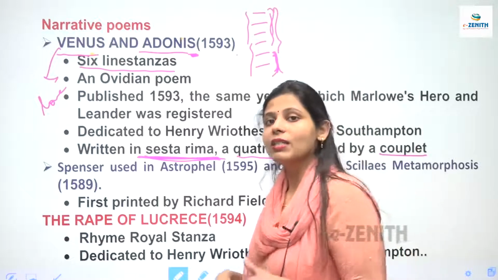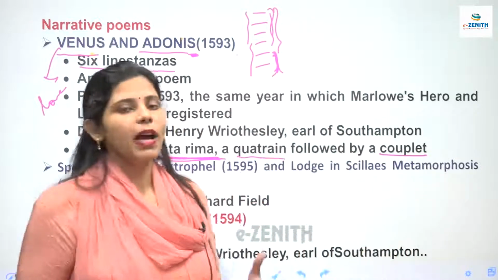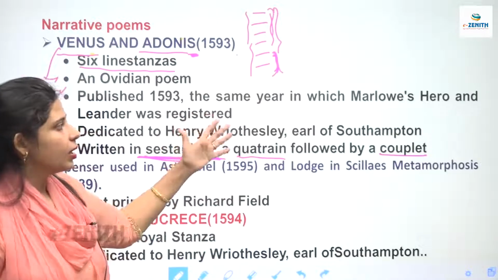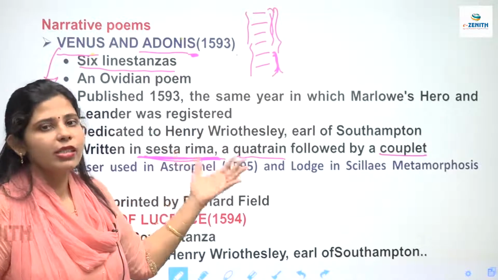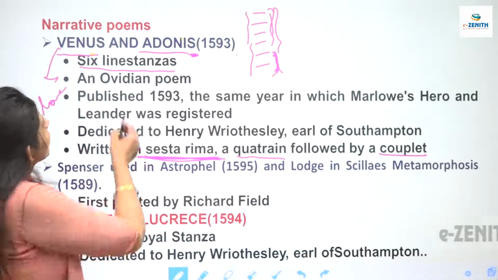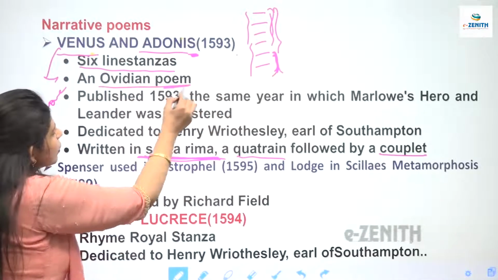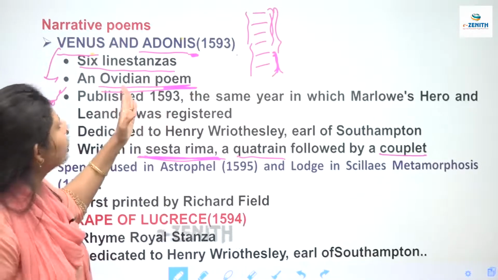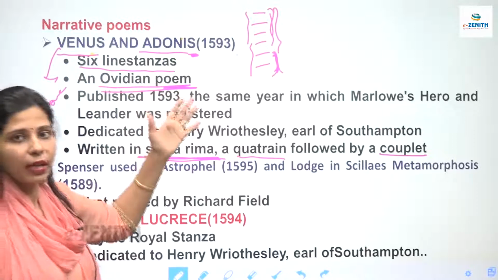Ovidian poem है, that is it has been inspired by Ovid. Ovid is an ancient writer. And this writer Shakespeare has taken references from Ovid when he was writing this work, Venus and Adonis. Ovidian poem है ये. तो ये चीज़ें ध्यान रखिए क्योंकि एग्जाम में यही चीज़ें पूछी जाती हैं कि कौन सी पोएम है. तो Ovidian poem है. It has been inspired by Ovid.